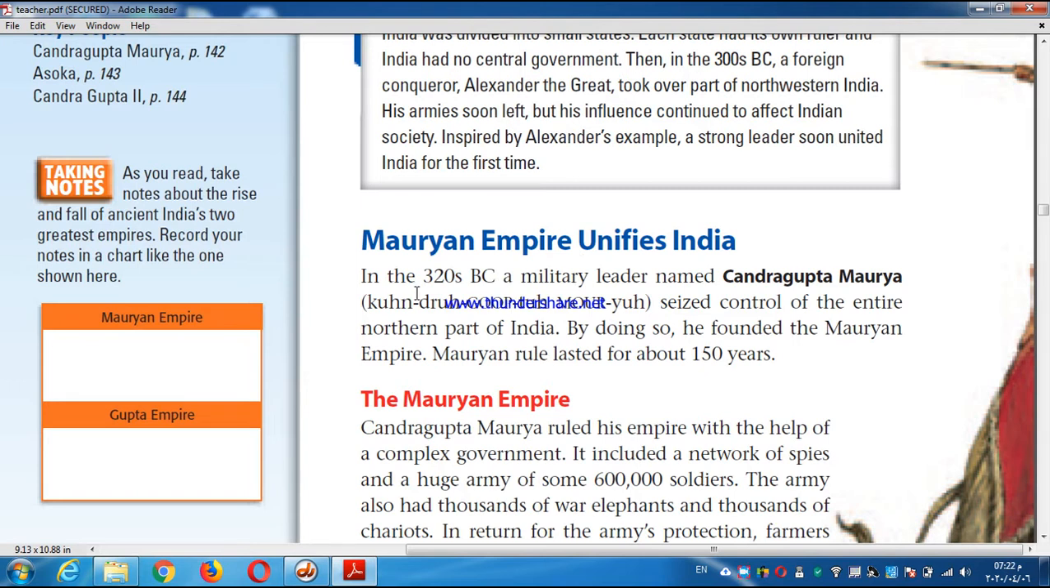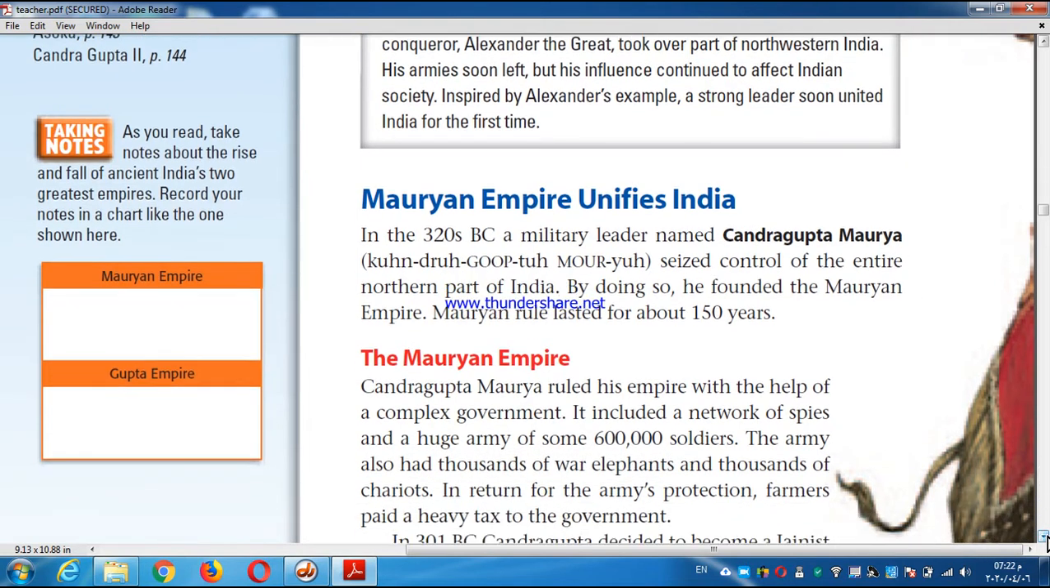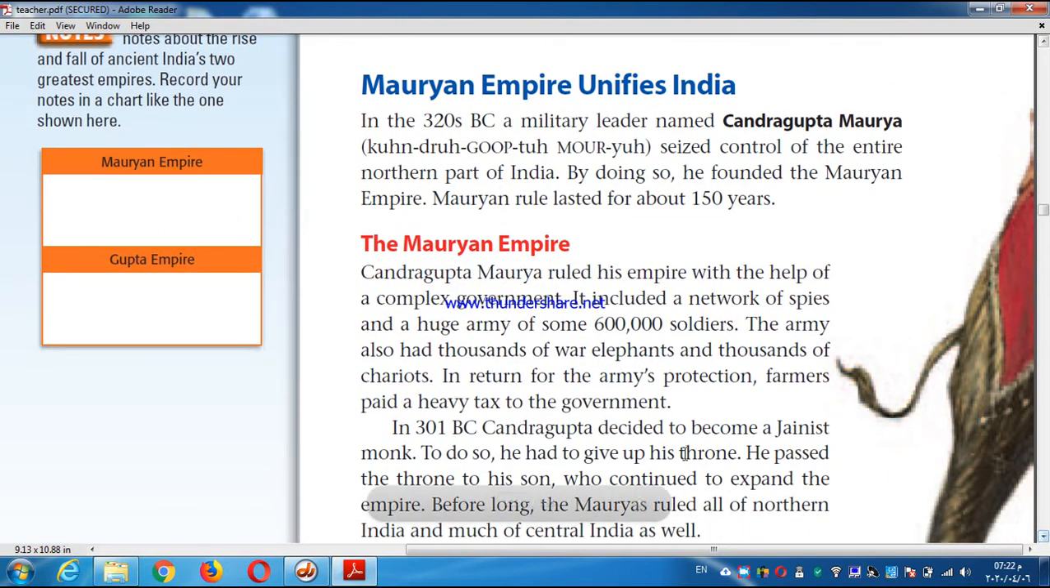But let's ask ourselves some questions. Number one, how many years did the Mauryan Empire rule? Who created the Mauryan Empire? Chandragupta Maurya. How many years did the Mauryan Empire rule? They ruled 150 years.